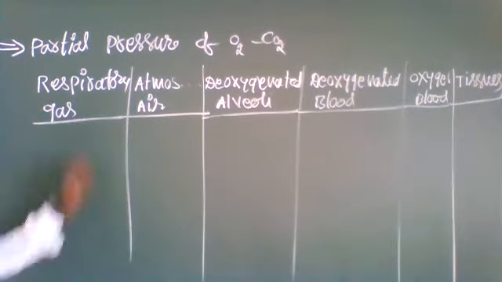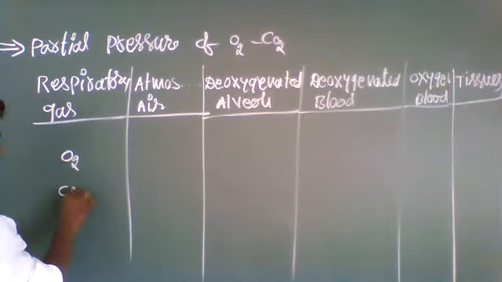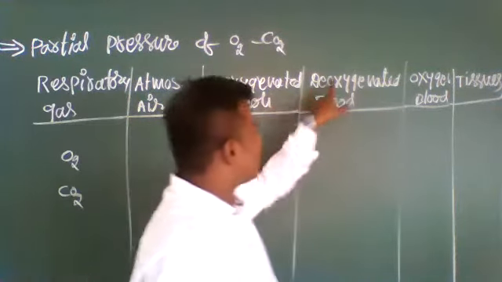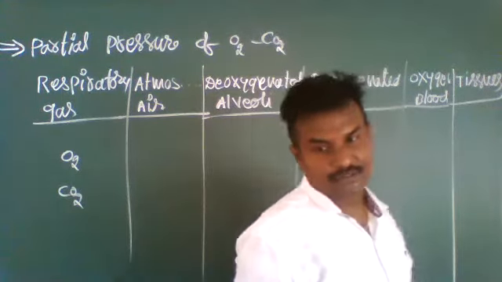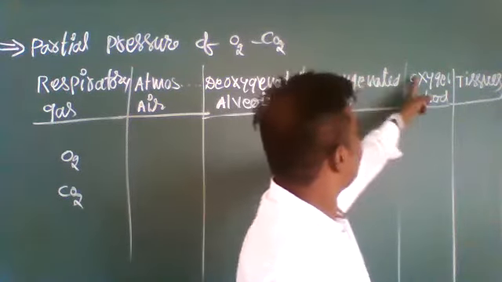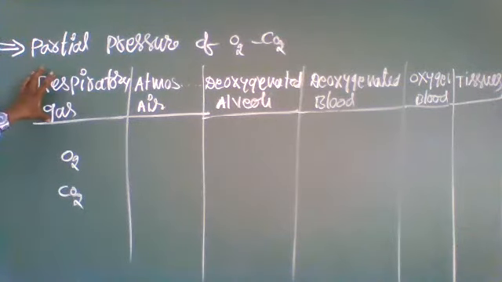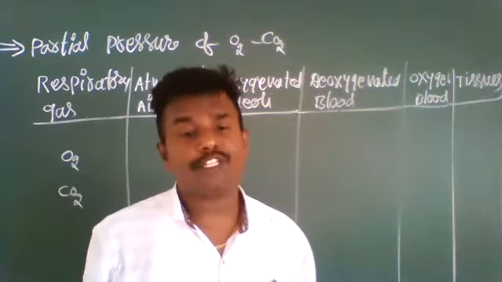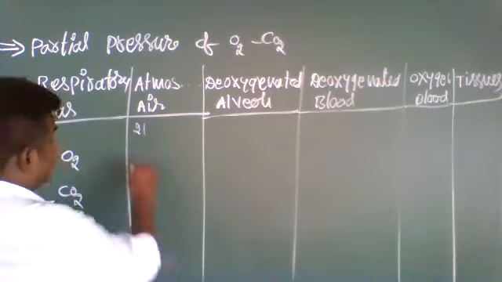So, respiratory gases. What are the respiratory gases? Oxygen and carbon dioxide. Respiratory gases in the atmosphere, deoxygenated blood in the alveoli, and deoxygenated blood in the tissues. In the atmosphere, we know that the percentage of oxygen is 21 by